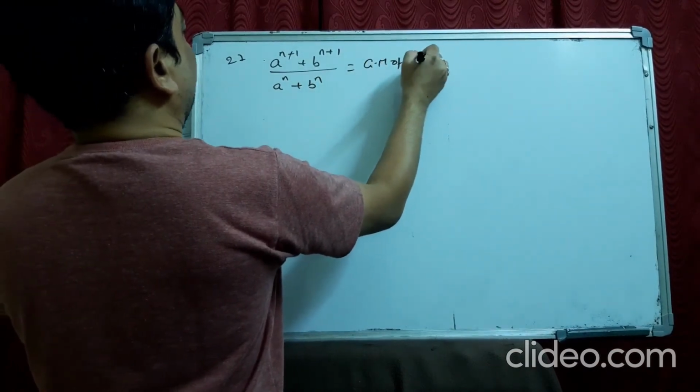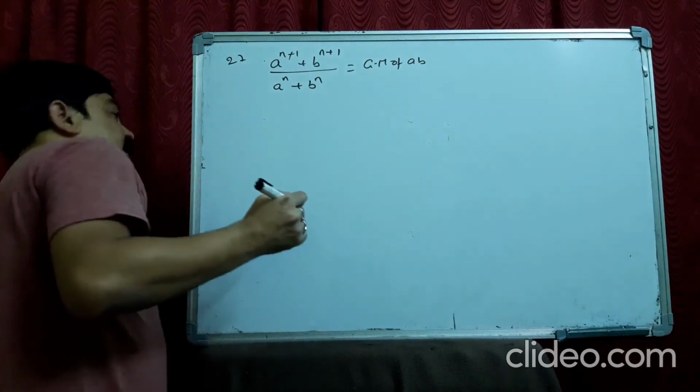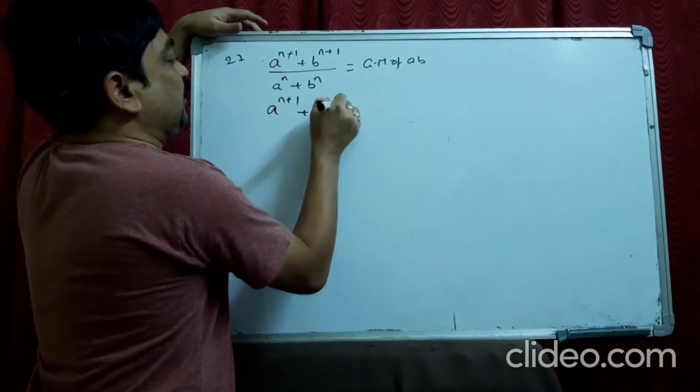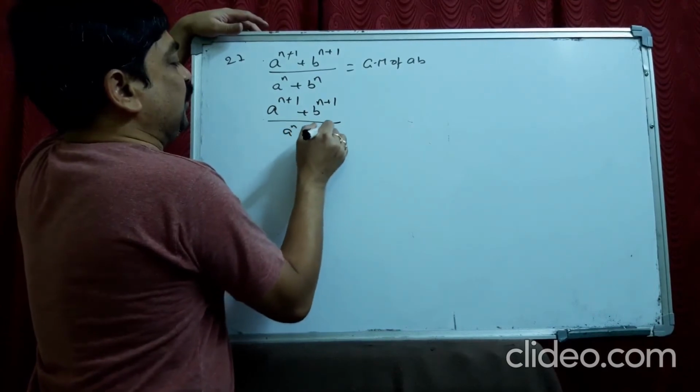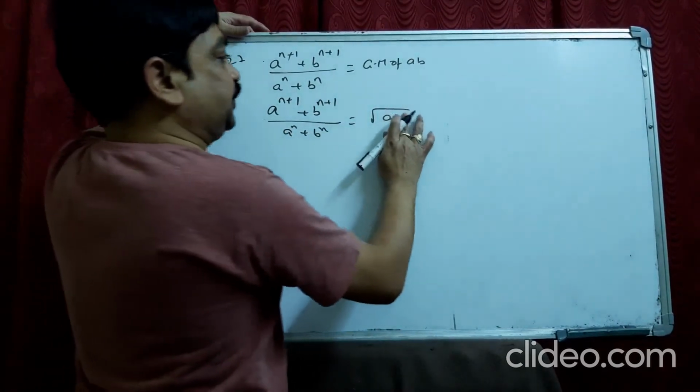GM means geometric mean of AB. Then find the value of n. Geometric mean means (a power n plus 1 plus b power n plus 1) by (a power n plus b power n) equal to root AB. Geometric mean of AB means root AB.